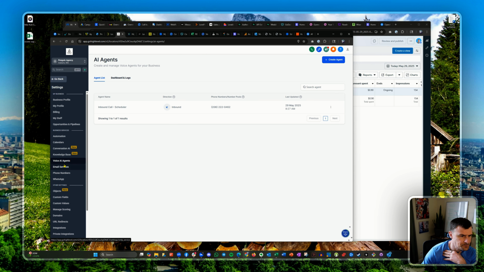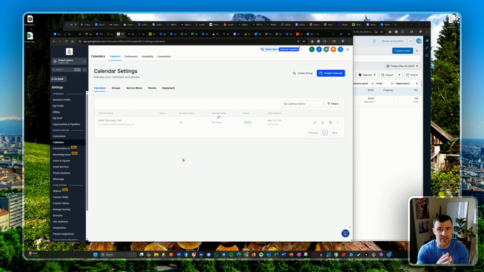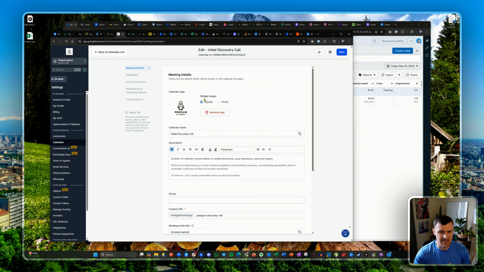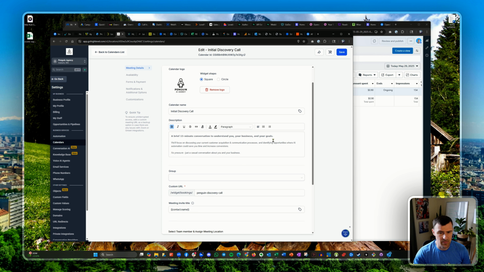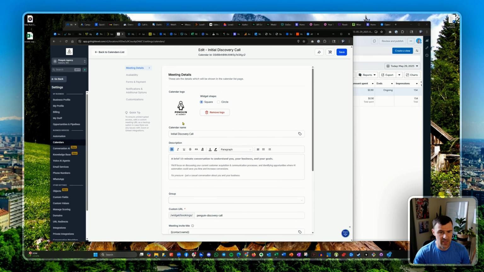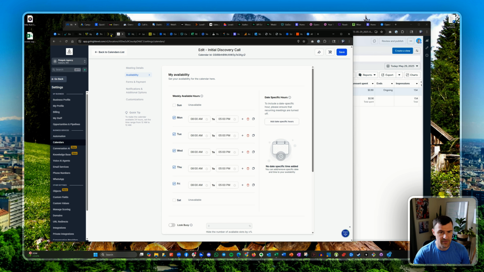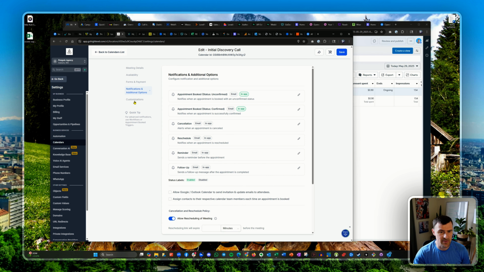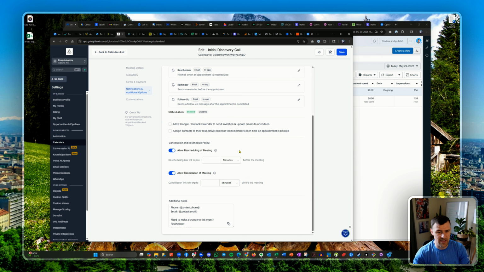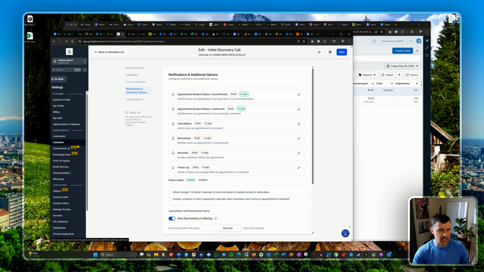And then I set up a calendar because the goal of this voice AI agent is to schedule a call on my calendar. So I set this up. If you guys have ever used something like Calendly or anything like that, it's the exact same thing. Let me just click into here. It's the same kind of stuff. I added the logo, I put in a description of the call. Chose initial discovery call availability. I don't really have any forms that they're going to be filling out, and then it comes pre-installed with notifications, so you guys don't have to deal with that. And so, calendar's set up, the phone number is set up, knowledge base is set up.